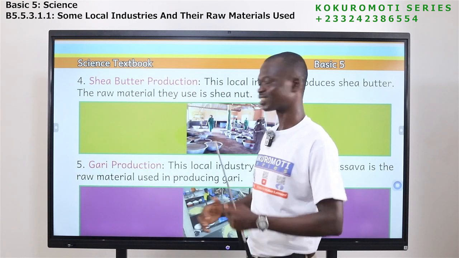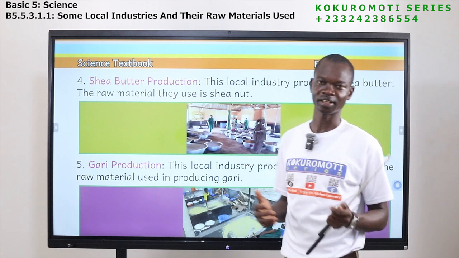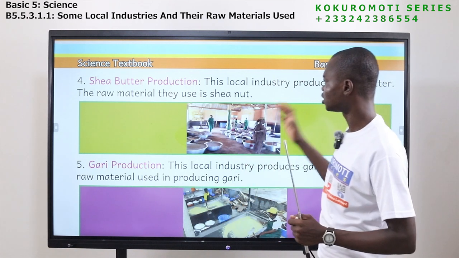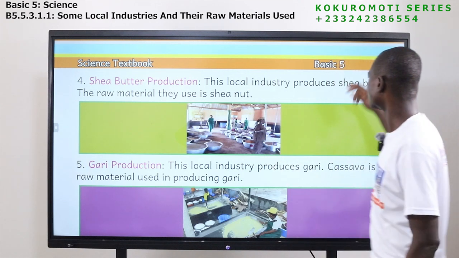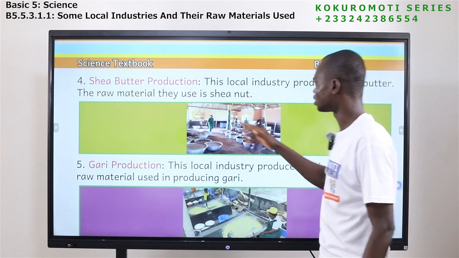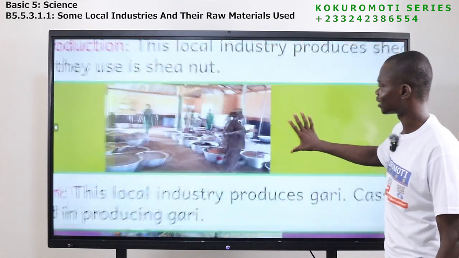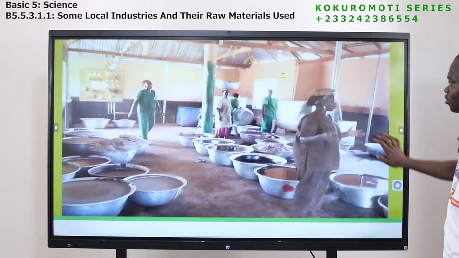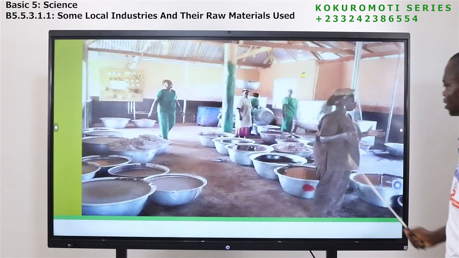Now, shea butter production. Shea butter too is another local industry in Ghana here, mostly in the northern part of Ghana. So those who are into this, they make what? They produce shea butter. The raw material that they use is shea nuts. So this is how their industries look.